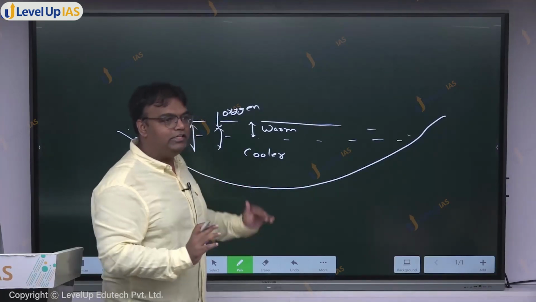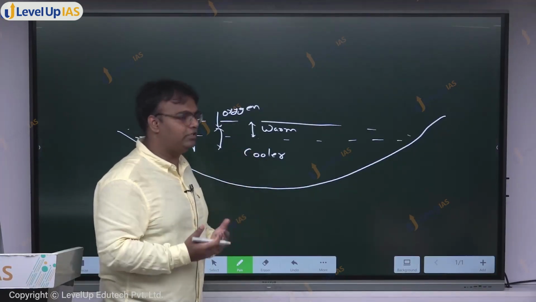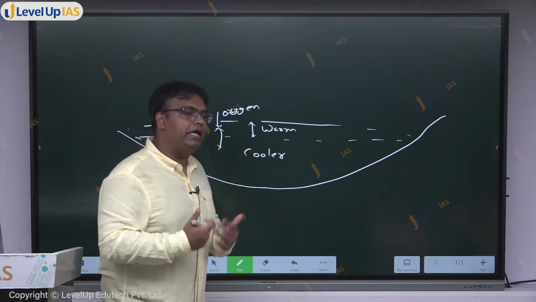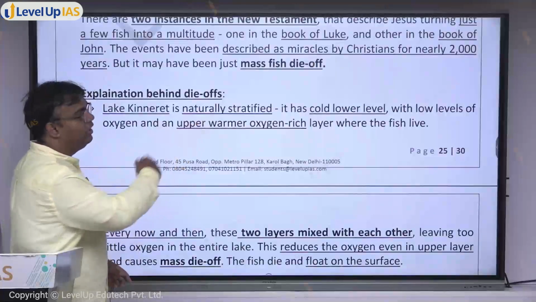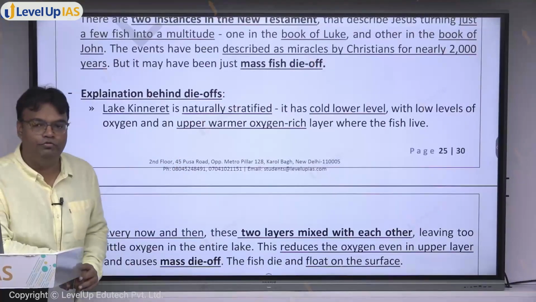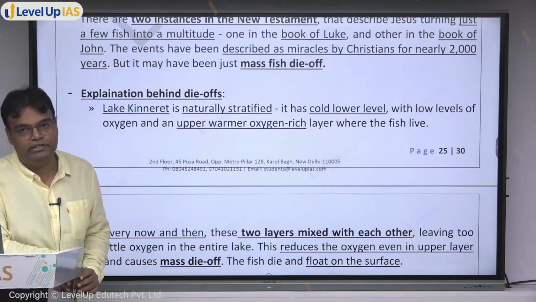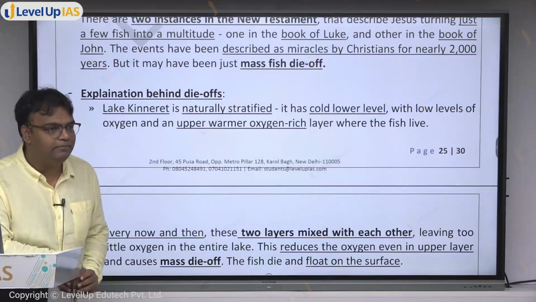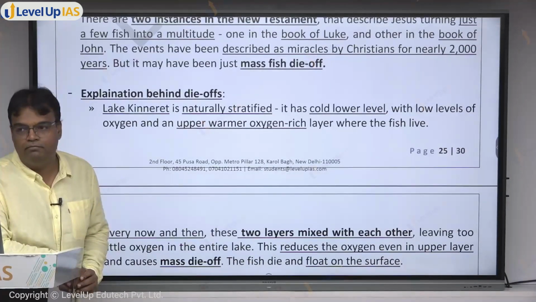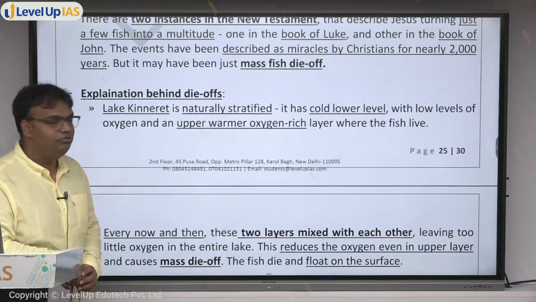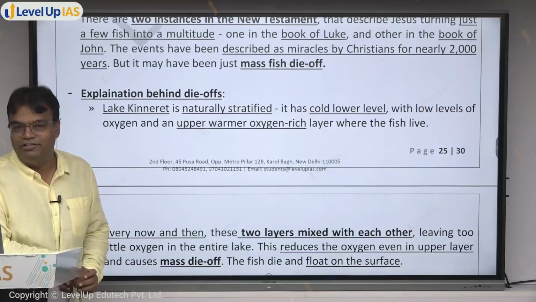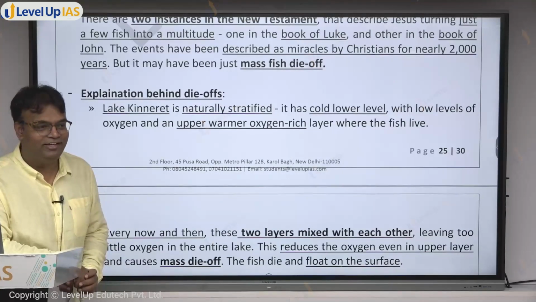So oxygen in the entire lake reduces, and the fish which are there, many of them die. This is the mass fish die off phenomena which takes place in the Lake of Galilee.